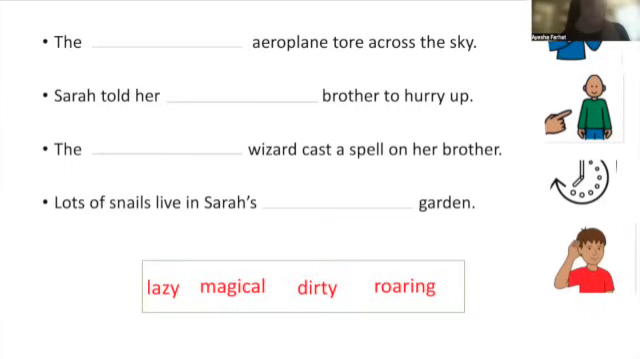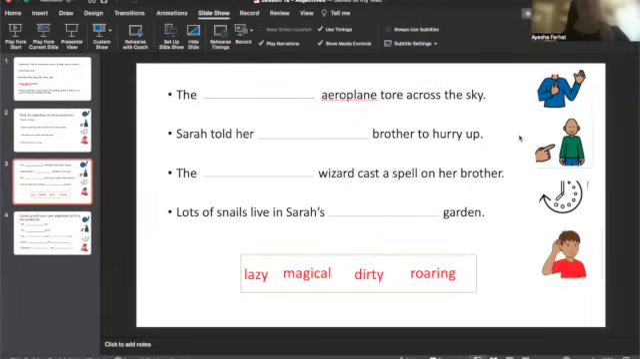Okay, so we will start off by doing one together. Then you will have some thinking time to read the sentences aloud, and then you will try to fill in the missing words. Okay, we will do the first one together.